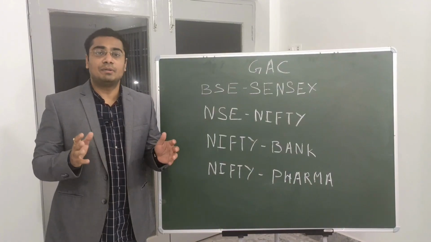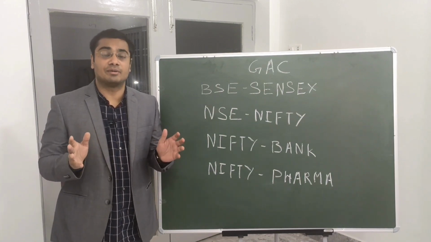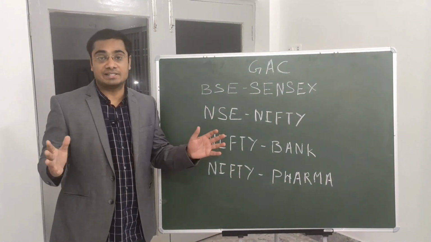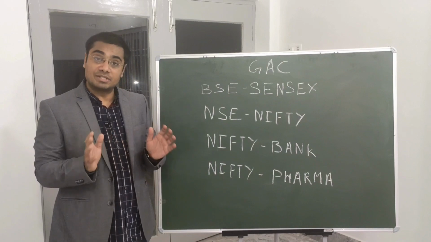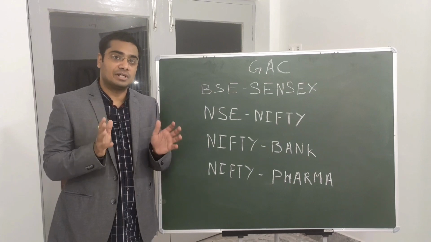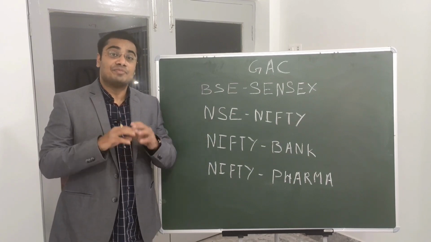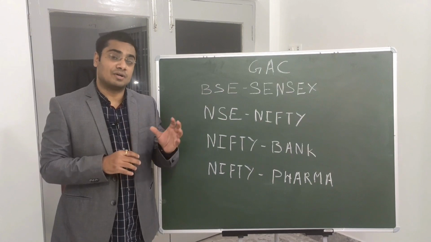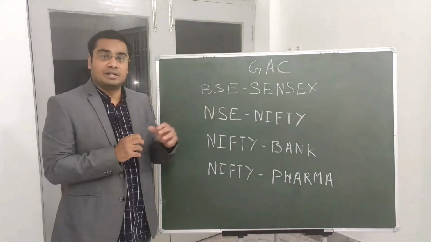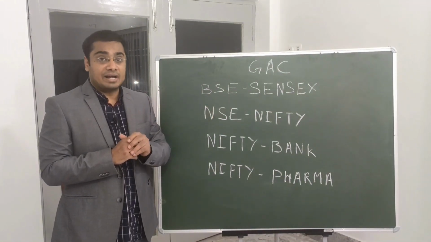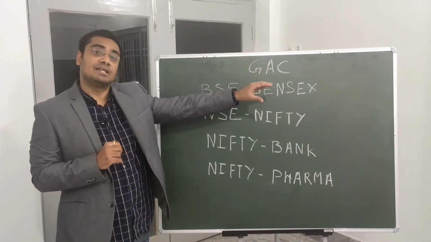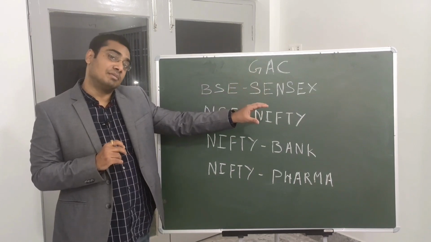Now friends, when people talk about markets, you might have heard them talking about indices like Sensex, Nifty, Nifty Bank, Nifty Pharma. What are these actually? Let's go to the most famous index, that is Sensex. That has been created by B.S.E. It's actually a group of 30 companies given different weightages, selected from various sectors like automobile, pharma, bank, to give a representation of the market. Whether the market is up or down, we track with the help of this index. If this index, Sensex, is up, we say the market is up. If it is down, we say the market is down.